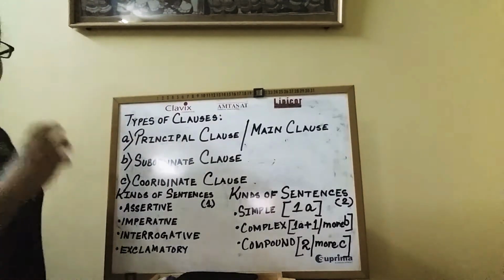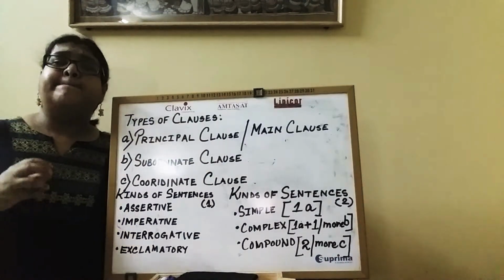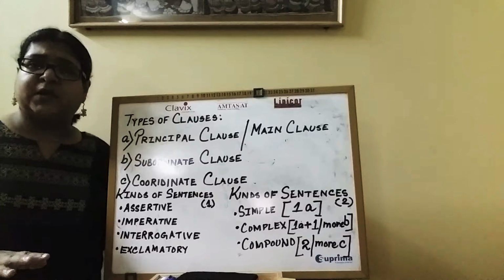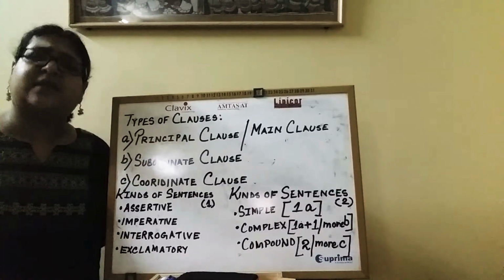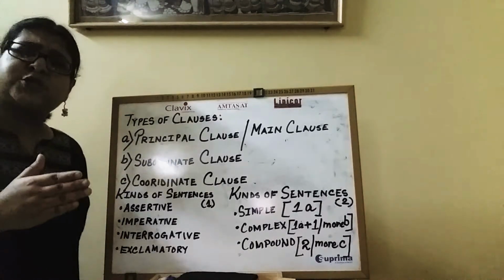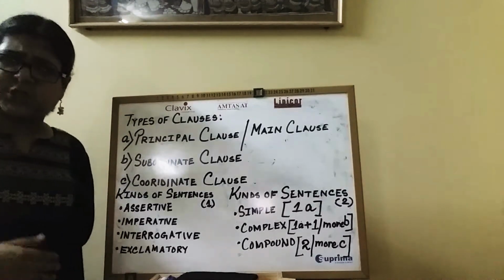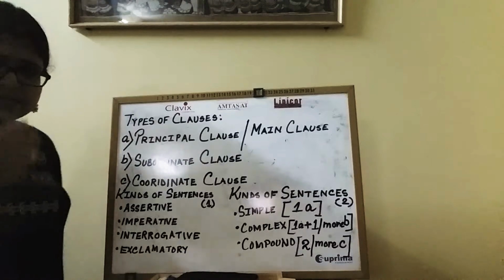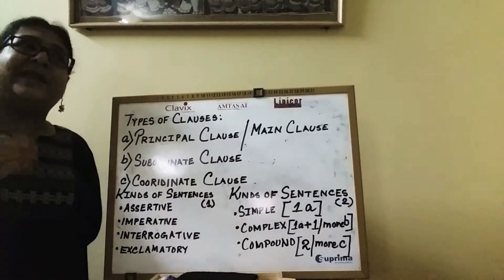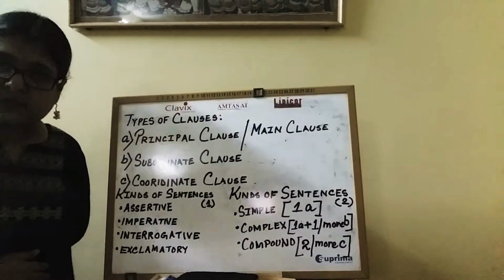So, subordinate clause may be defined as that part of the sentence which has a subject and a predicate, definitely. Now here you may ask me, which mother likes very much? Right? Or let's say, which is liked by mother.